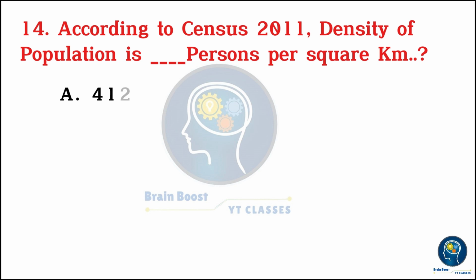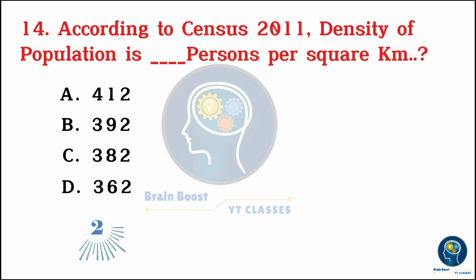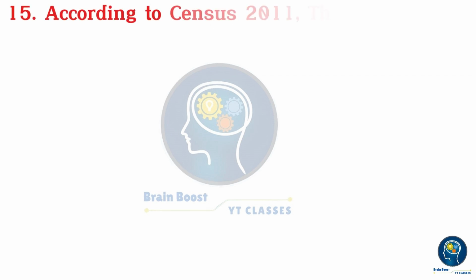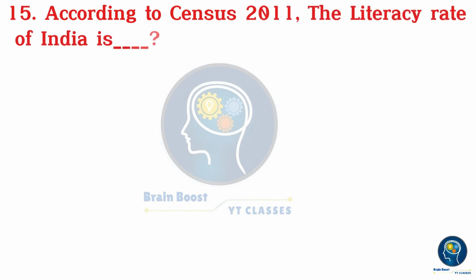According to Census 2011, the density of population is how many persons per square km? A. 412. B. 392. C. 382. D. 362. 3, 2, 1, 0. C. 382.